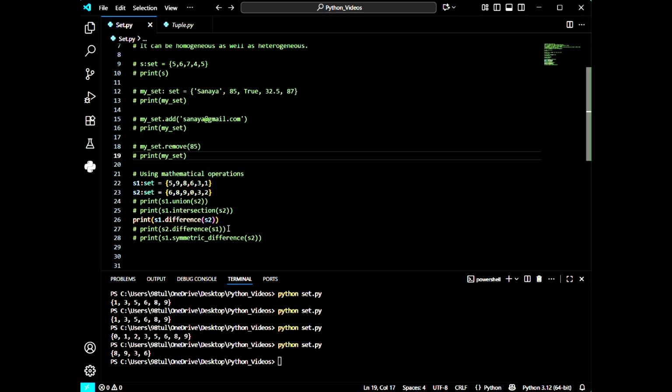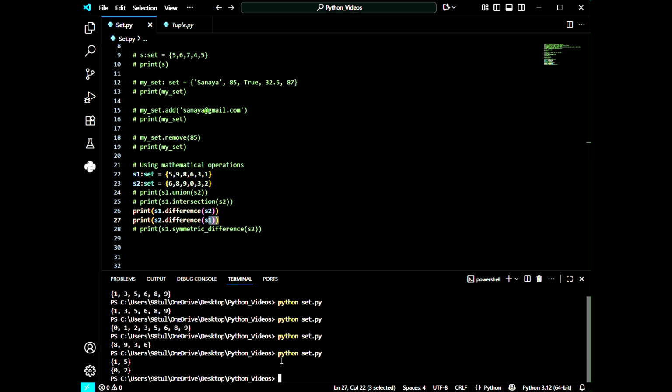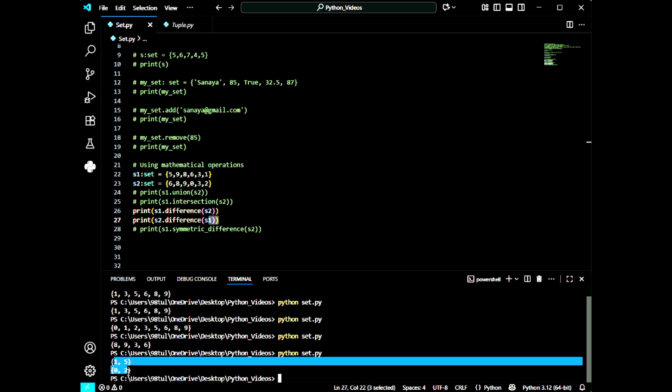So let me uncomment this line also, and now I'm going to print so that we can see. Okay, so let me highlight this. We can see that in S1, first it cancels out the common elements, then it is going to give me just the elements left in set S1 because I have used S1 dot difference within parenthesis S2. That's why it is giving me S1 minus S2 and I got just 1 and 5, because all elements are going to cancel out but only 1 and 5 are left.